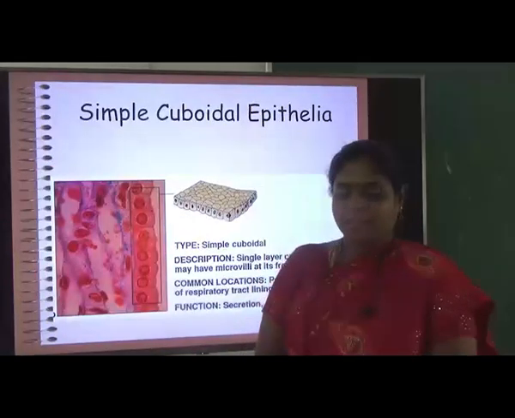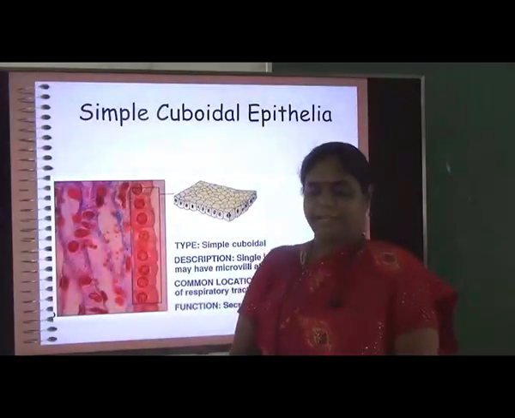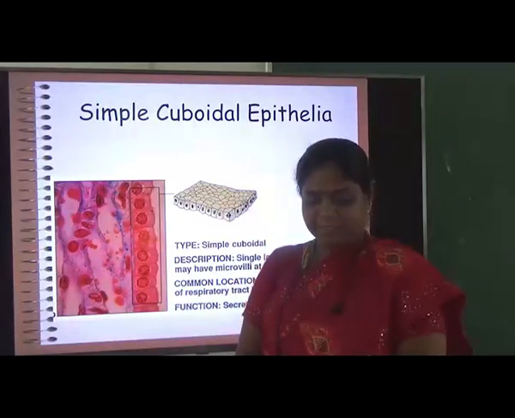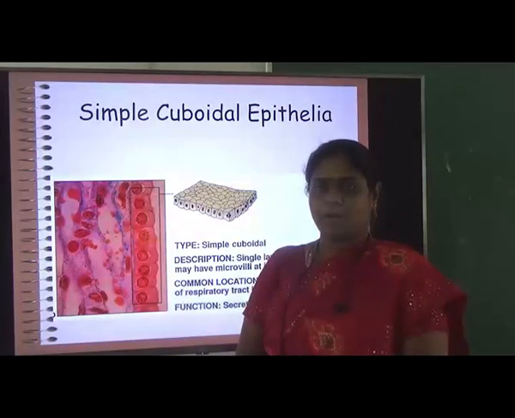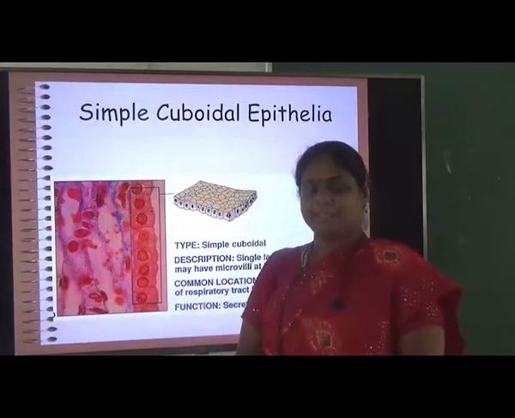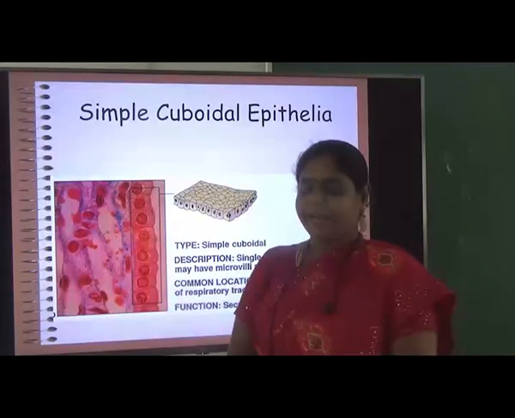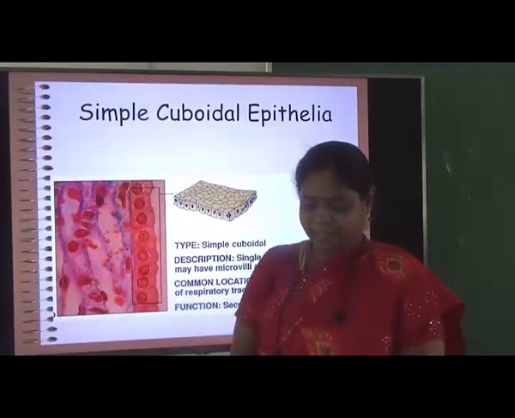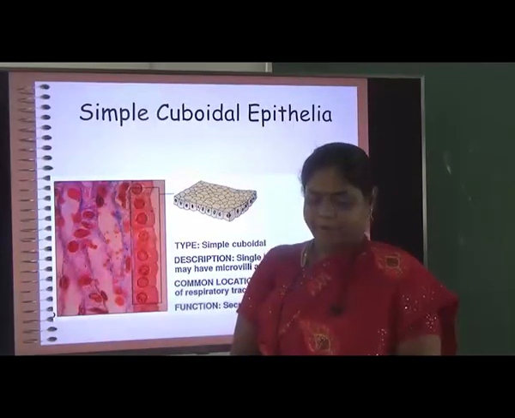Then coming to the simple cuboidal epithelia, they are a single layer of cuboidal cells. They have small microvilli, that is a small amount of projections, to increase the surface area of the cell. They are located in part of the gut lining, that is the gastrointestinal tract, and part of the respiratory tract lining.